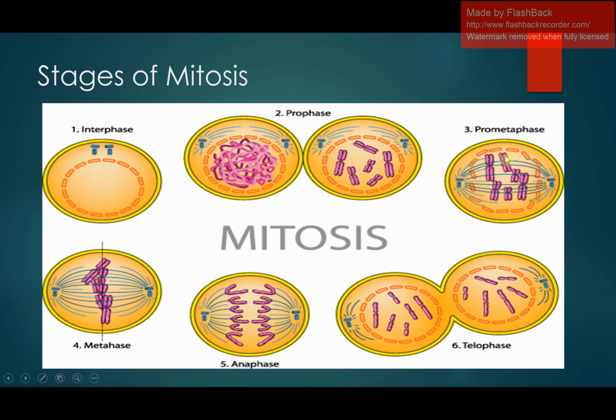In the next phase, that is known as the metaphase, the chromosomes will arrange themselves along the equator of the cell, forming metaphase plate or equatorial plate, and the spindle fibers will attach to the kinetochore region of the chromosome.